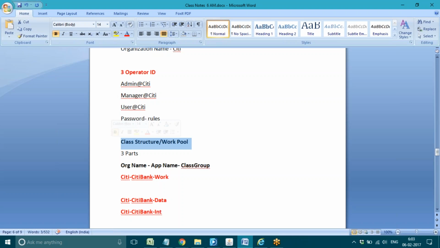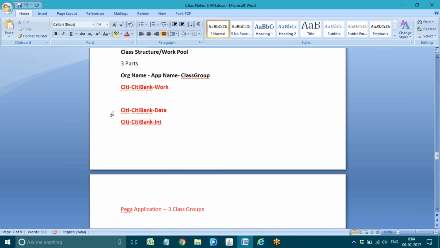Okay, so one of the main classes that is generated is the class structure, or we can also call it the work pool. The class structure name is what we call the work class name, and along with the work class it will also generate the data class group and integration class group. Pega applications are categorized into three groups: work, data, and integration. So it will automatically configure these three class groups in the backend.